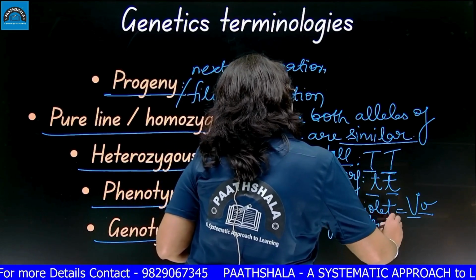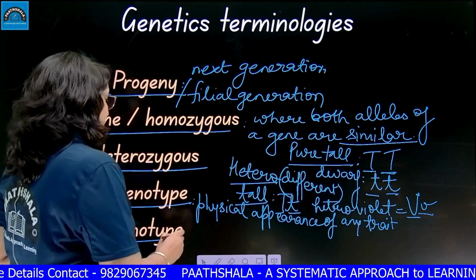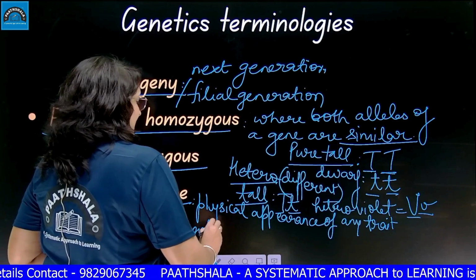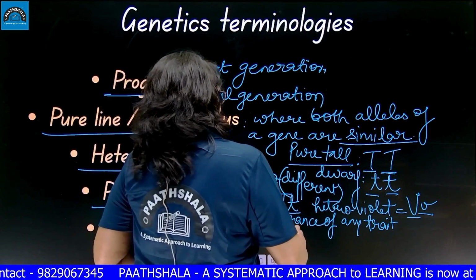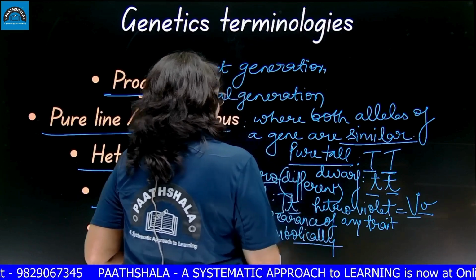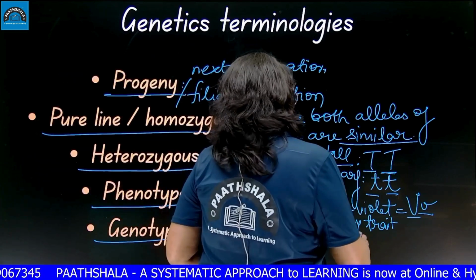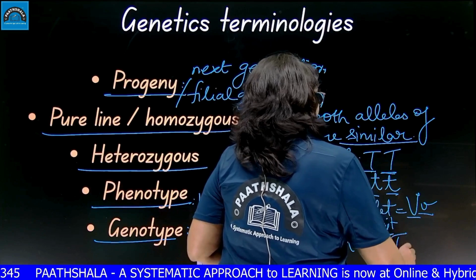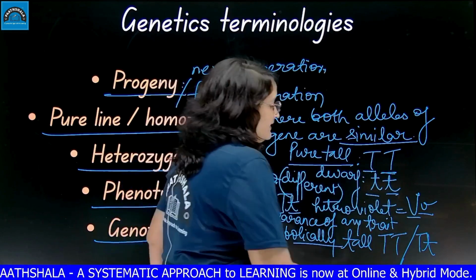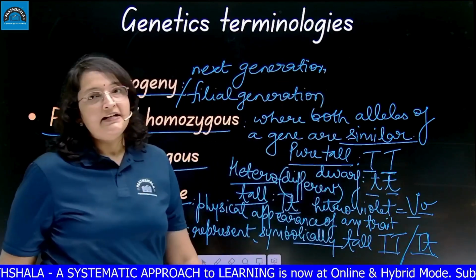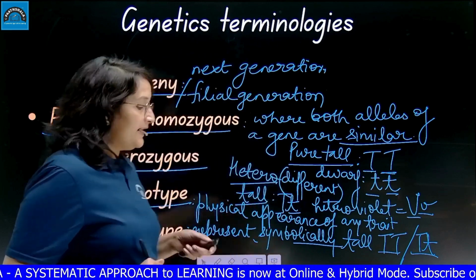How it is appearing physically, how it is observed, that is called phenotype. And when we represent any character symbolically, we give a symbol to that character, and we are giving its genotype. As I say, tall, I can represent with capital TT or with capital T small t. So this is known as the genotype. Symbolic representation of any trait is called the genotype of that trait. So these are the important terminologies.